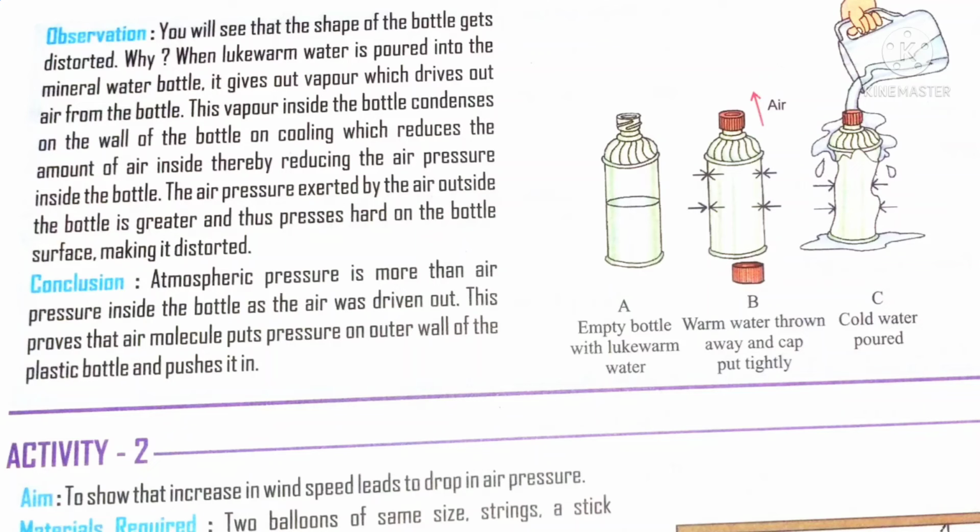So, from the bottle, air particles come out of the bottle. Now, what you are going to do is throw out all this warm water from the bottle. Immediately close the bottle with a lid. Now you pour a little cold water. What will happen? Inside air pressure is less, outside air pressure is more, so it shrinks. The shape becomes like this.